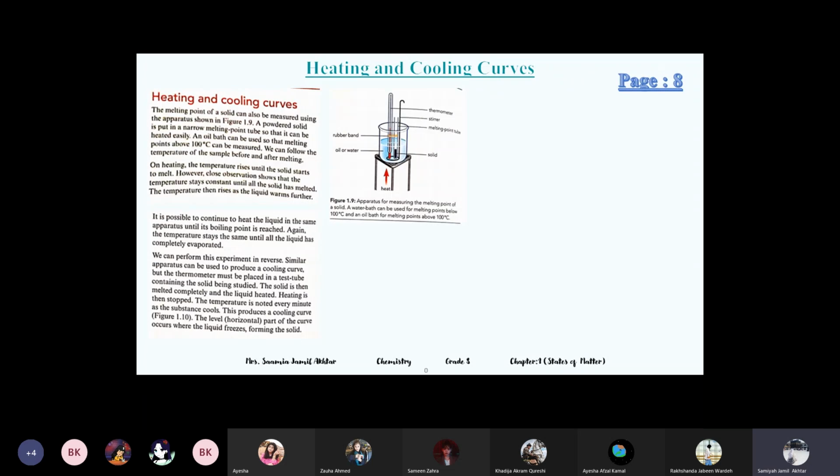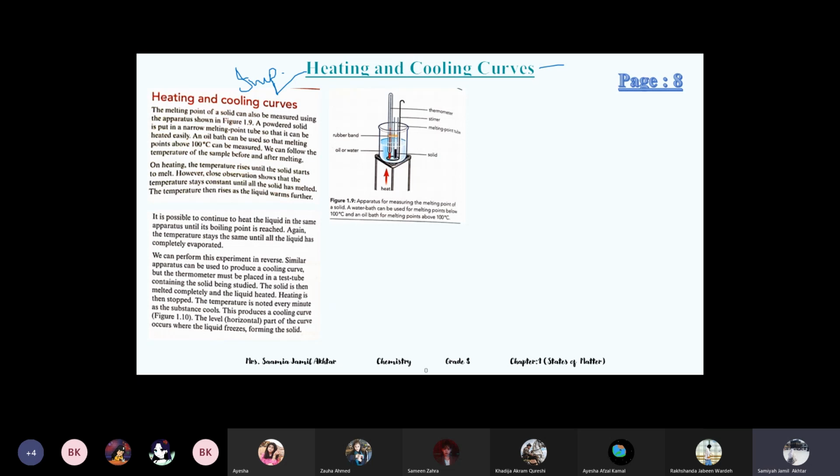Now, heating and cooling curves. This is a new topic, and this topic is really important. In the middle of the chapter, I will tell you which topics are important and need more focus. Like previously I told you that melting and boiling point questions are very important. Secondly, these heating and cooling curves are very important.